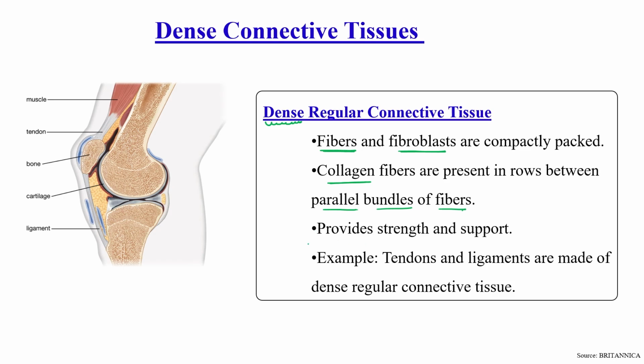So what is the function of dense connective tissue? It provides strength and support. So tendons and ligaments are examples of dense connective tissue. Tendons and ligaments are made up of dense regular connective tissue. What is the function of tendons and ligaments? They provide strength and support.